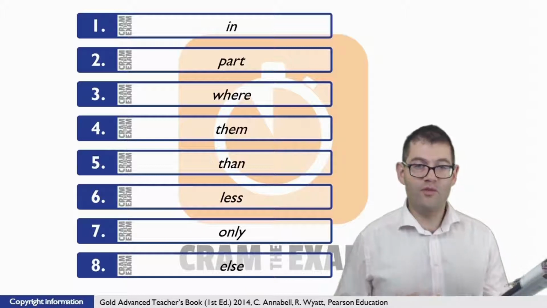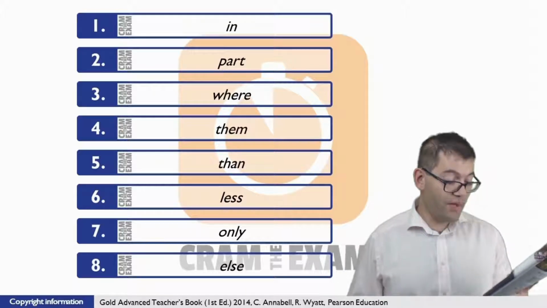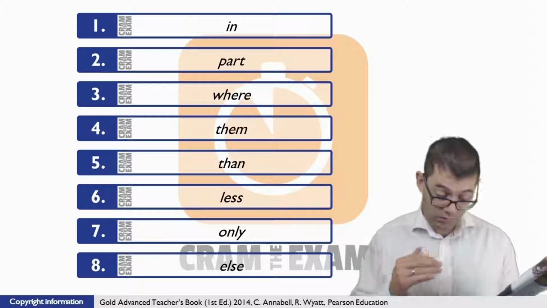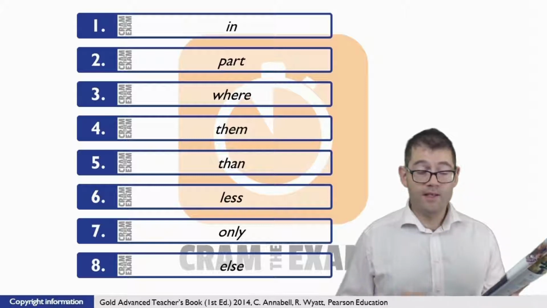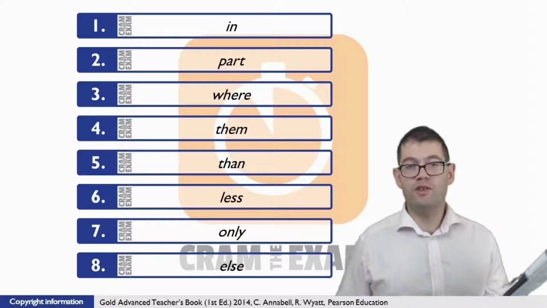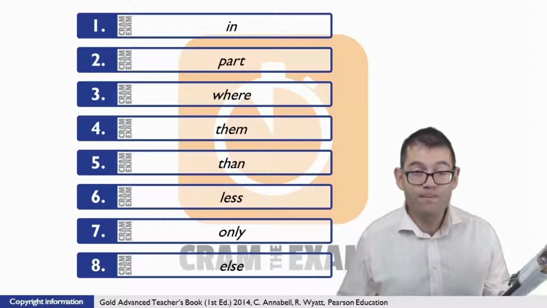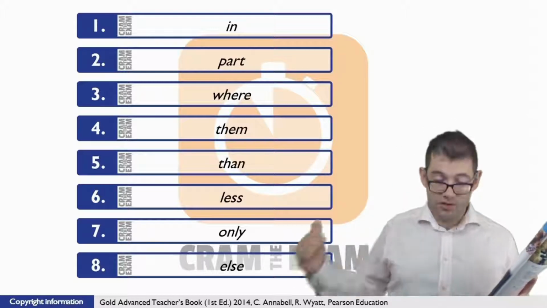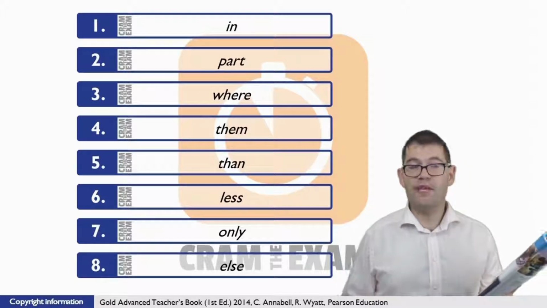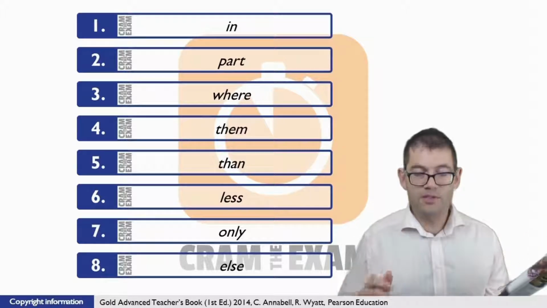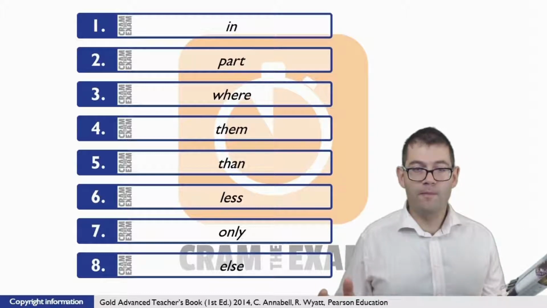For question number 8, if we have a look at the sentence, it says, the researchers have found that whatever we're doing, if we're thinking about something, we just don't feel as happy as we might. So the word that we choose here has got to refer to something other than the thing that we should be concentrating on. And the answer, as you can see on the board behind me, is else, when you think about something else. Perfectly fine. Makes absolute sense.